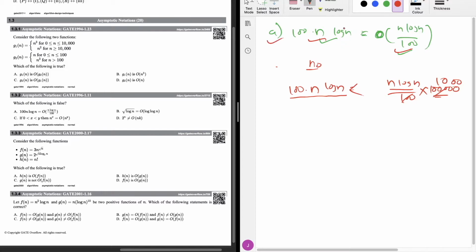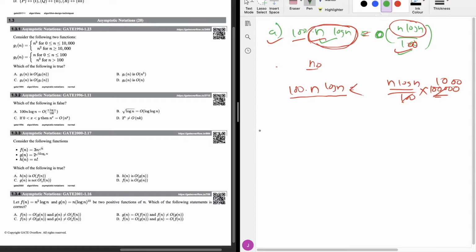From here also you can see that n into log n is the prominent term here, and it is the prominent term here also. 100 is divided here and 100 is multiplied here. The constant term we can manage using that c value. We can multiply the c value according to our will and change that dimension. So you just have to think about what the n term given is, and whether it is asymptotically equal or not. That is the main priority. So option A is true.